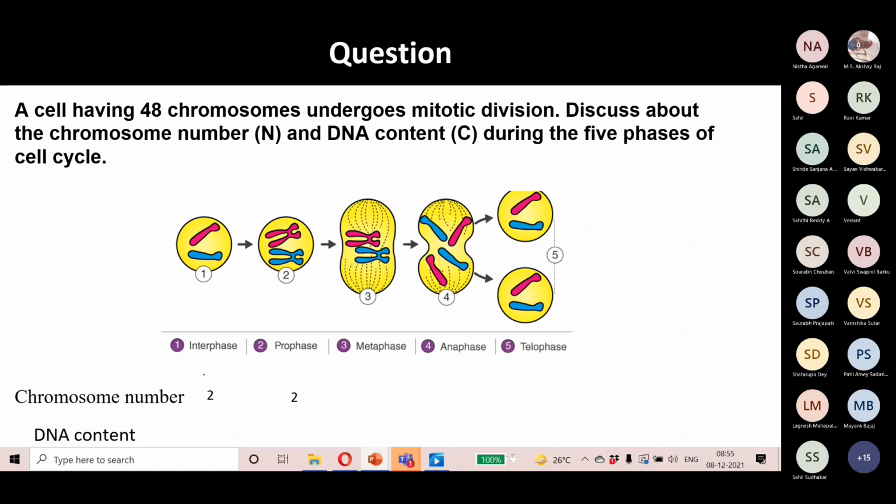And the chromosome number is 2 during all these divisions. The DNA content during interphase is 4C, and it will remain the same until the cell divides. So as the cell divides, what will the DNA content be in the telophase? 2C, yes. And what about the chromosome number? Chromosome number 2. Hope you all get this.